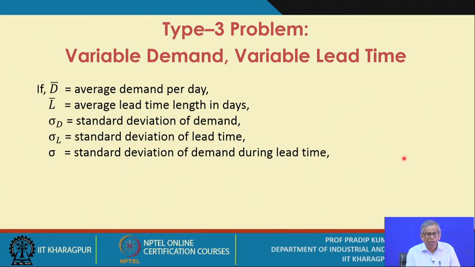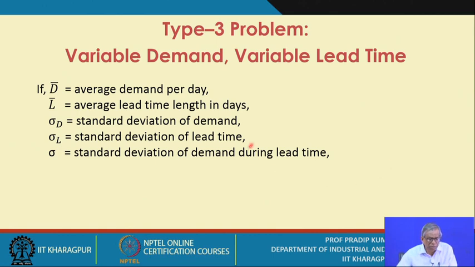Now let me first explain this problem, and there will be certain parameters and variables we will be referring to while we model this particular problem. We are referring to the type 3 problem, variable demand, variable lead time.